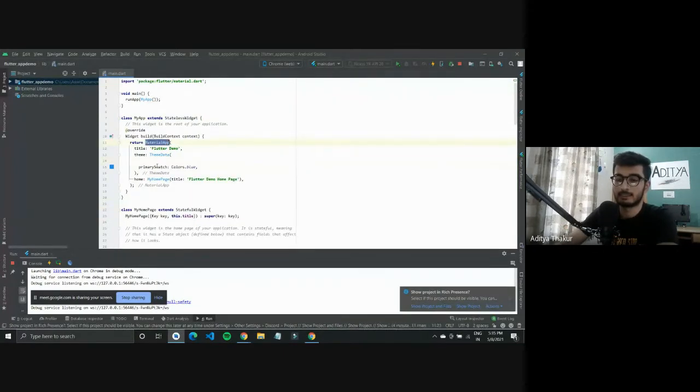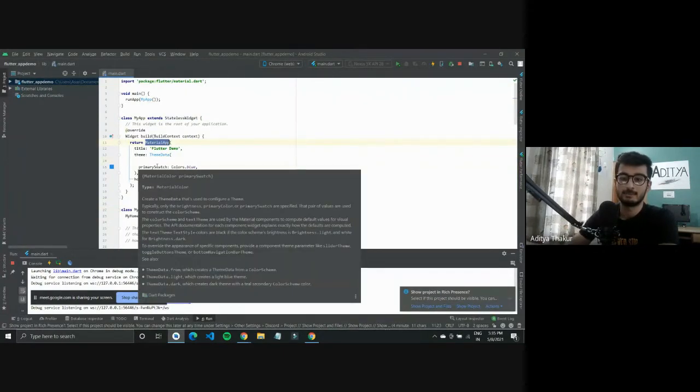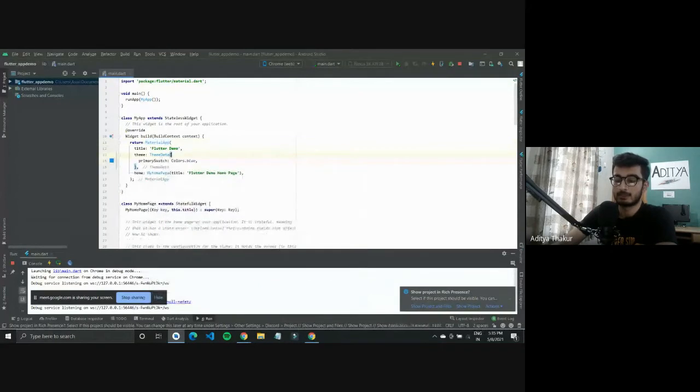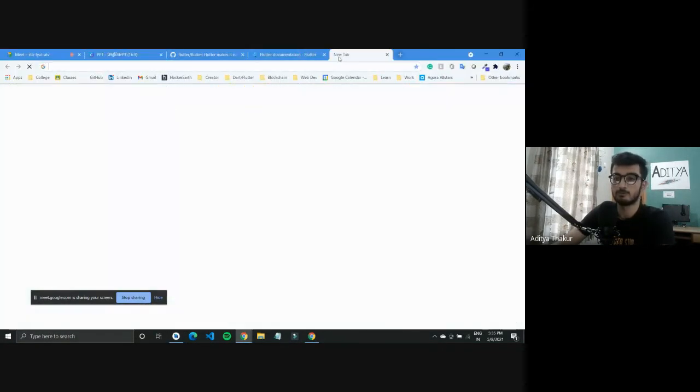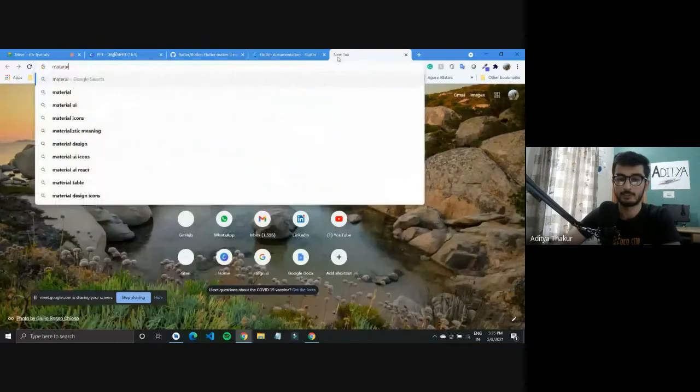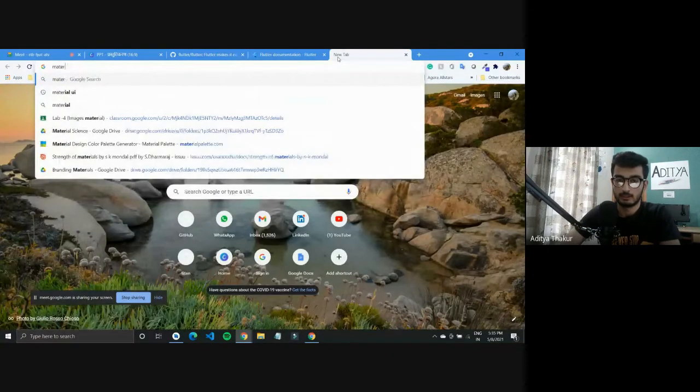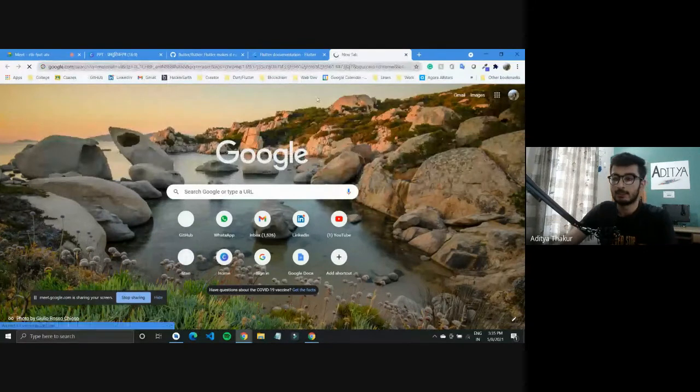It returns a MaterialApp. Material, as I mentioned, is a UI library. This is for Android. It has all the features to create applications. It has material components in it. You can go over to Material UI, search for Material UI on Google, and you will get everything in it.